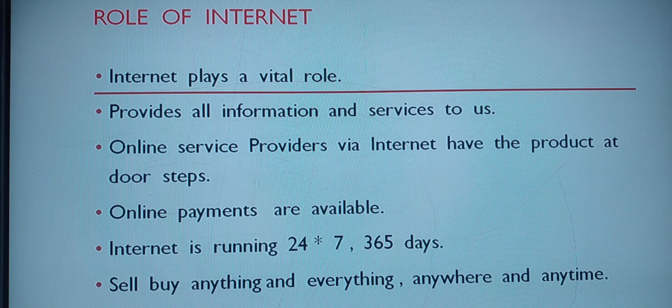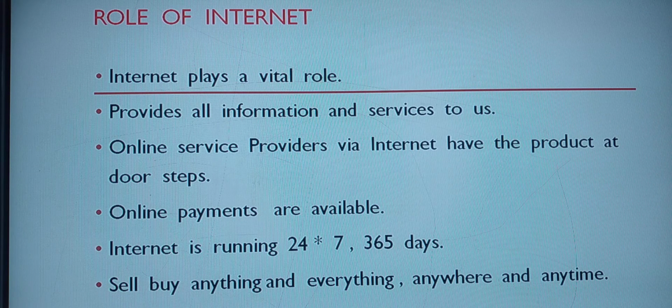Then how can you make the payment for these products? There are many facilities for that. For online products, many online payment facilities are available. Another point: the internet is running 24 into 7, that is 365 days. No holiday for the internet. It runs 24 hours, 7 days a week. Any person can sell or buy anything, anywhere, at any time.